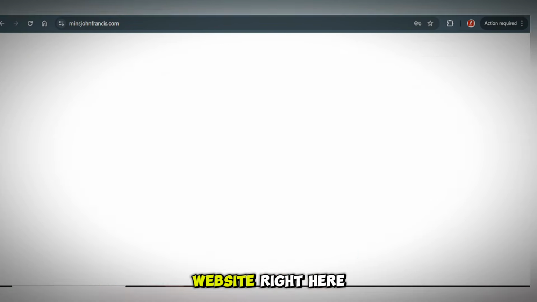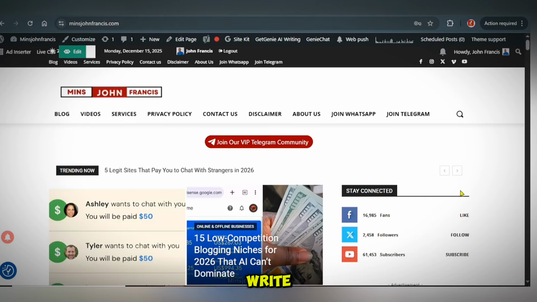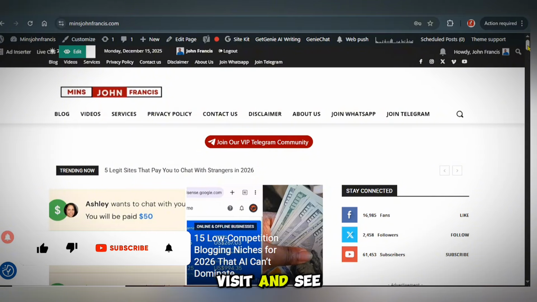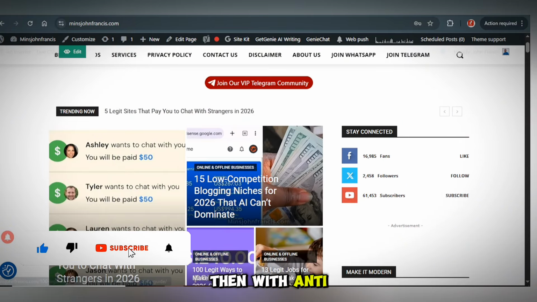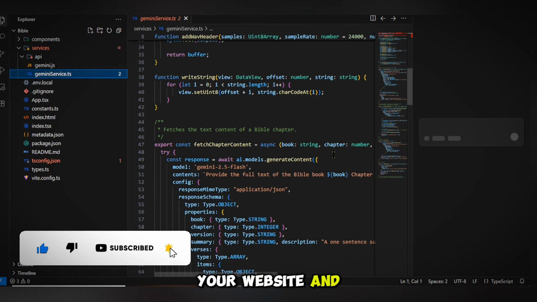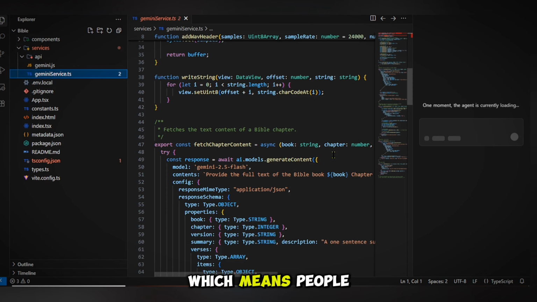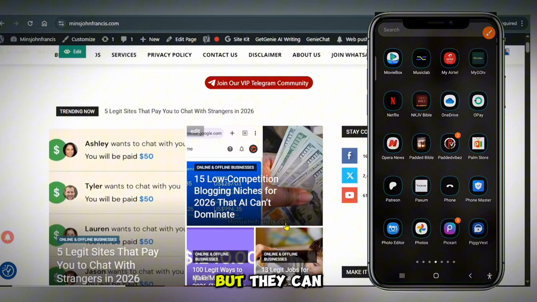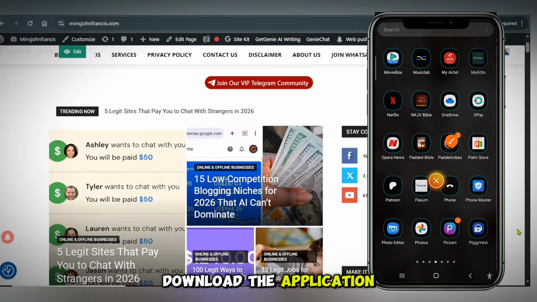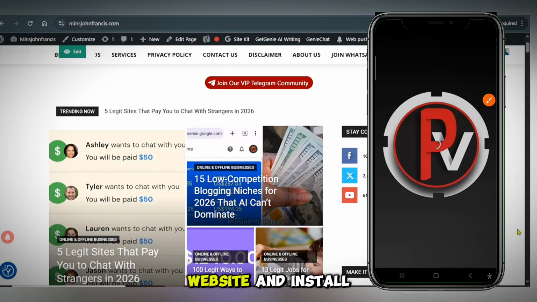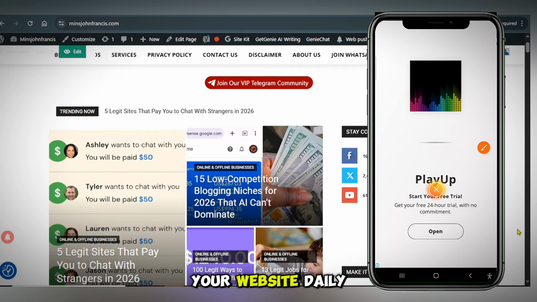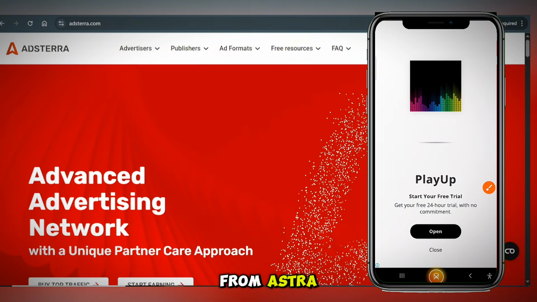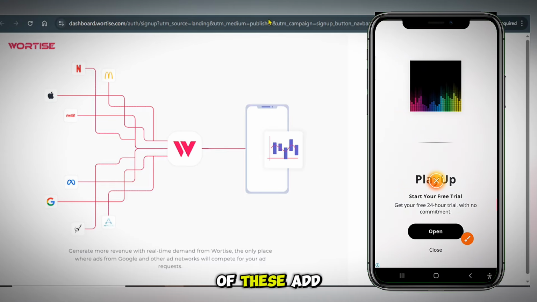For instance, if you have a website right here, you can go ahead and write some content that people can visit and see every single day. Then with anti-gravity, you can code your website and integrate an application with it. Which means people can not only visit your website via the link, but they can also download the application of your blog website and install it on their mobile phone. They can visit your website daily, and they are going to be seeing the advertisement which is coming from Astra, Monetag, or any of these ad networks.